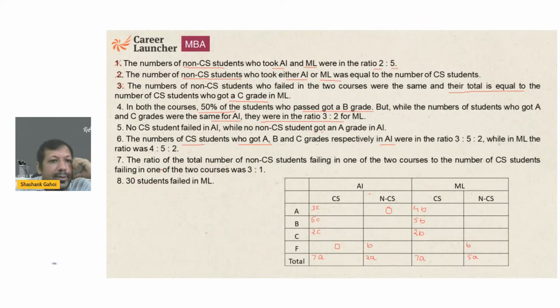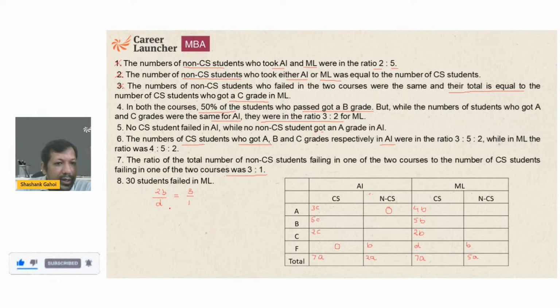Okay, fair. The ratio of the number of non-CS students failing in one of the two courses to the number of CS students failing in one of the two courses is 3:1. Now this is an important point. So what is the total number of non-CS students who are failing in at least one of the two courses? That is 2B. Now let's call it T. And what is the total number of CS students who are failing in one of the two courses? That is 0 plus D, which is equal to D. And this ratio is given to us as 3:1.